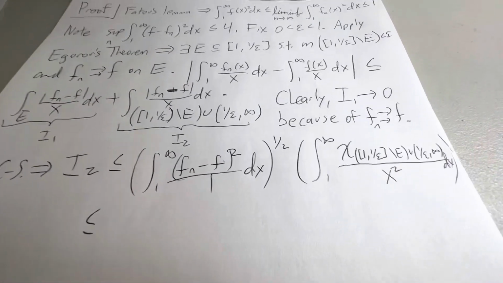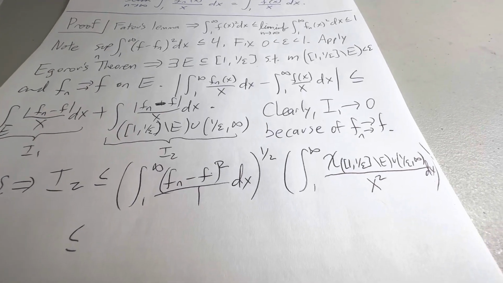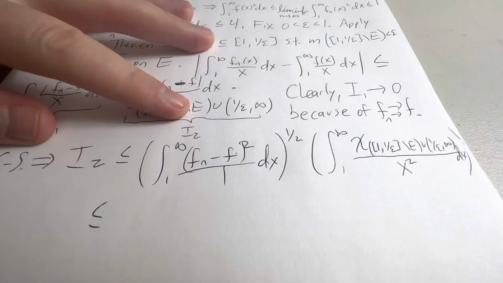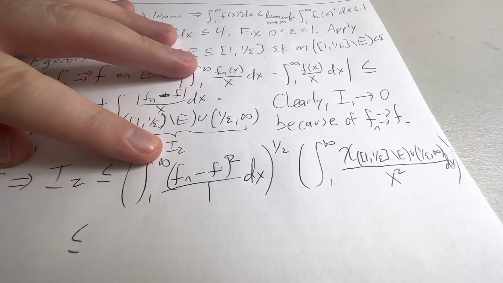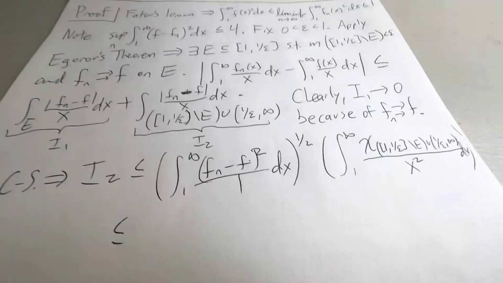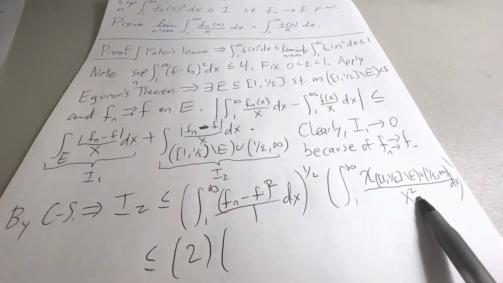All right, and now we apply our really crude bounds. So we know that for the first integral here, this guy is at most 4 inside the square root, which gives us a 2. So this guy is at most 2. What about this guy?